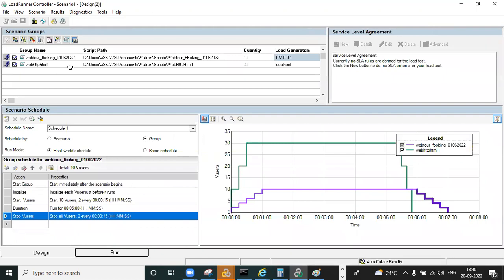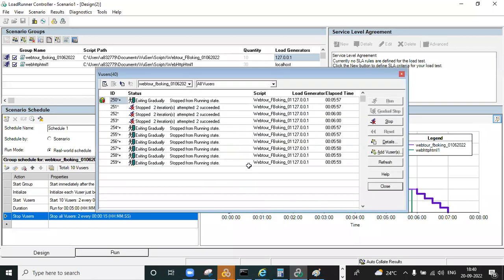In design we have the same options; I will explain them later while the execution is going. You can observe these are the virtual users. You can see all these virtual users exiting gradually, meaning all users will be ramped down. Stopped means the user will be stopped, and they also exit gradually.